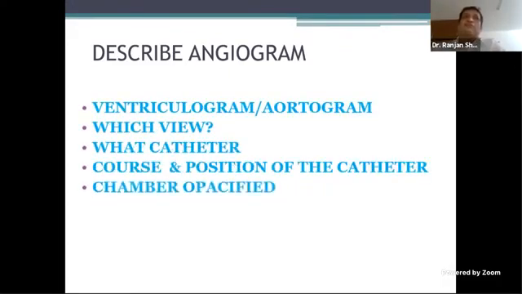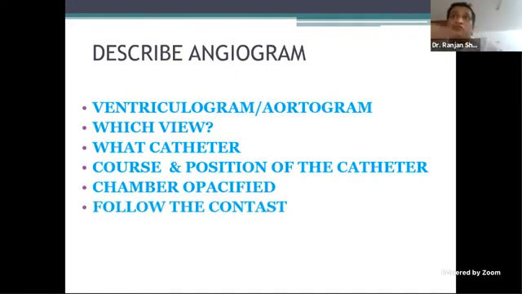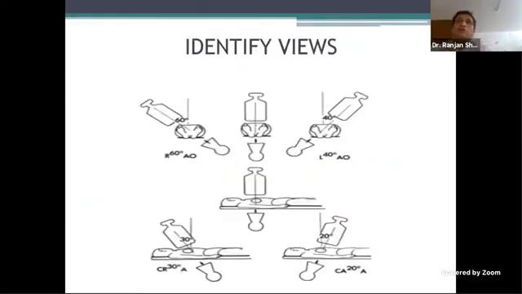So for example, if you're looking at a ventriculogram or aortogram, what's important is which view. That's always the first. What catheter, the course and position, and what is the chamber which is opacified. You need to also follow the dye and describe everything that you see. Do not describe anything that you don't see. Don't interpret too much. Describe everything that you see. So be as vague as you need to be and as specific as you need to be. The levophase, which is following the contrast, is also important.